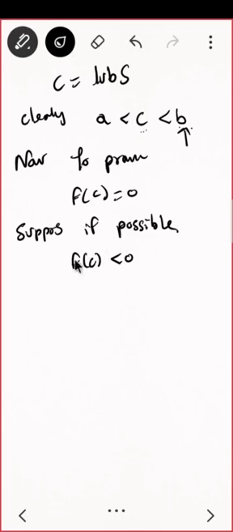So if my f of C is negative, can I use my previous theorem? By the previous theorem, what can I say? There exists a positive delta 1 such that, since f of C is negative, there will exist a neighborhood in which the function will be negative.